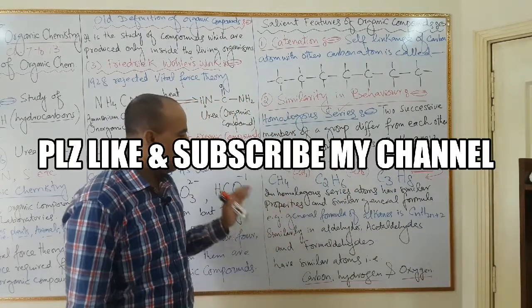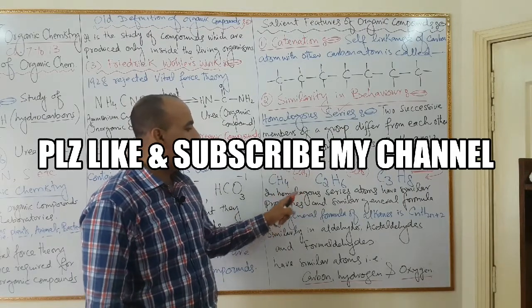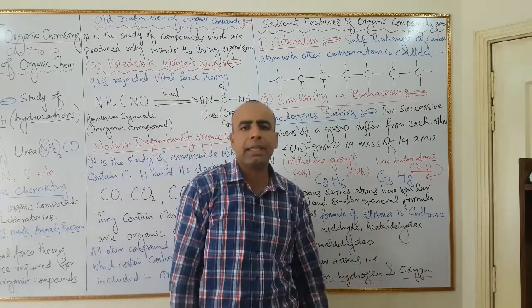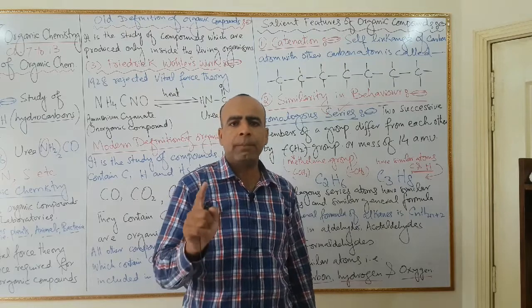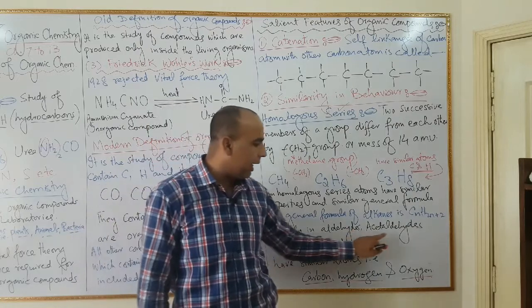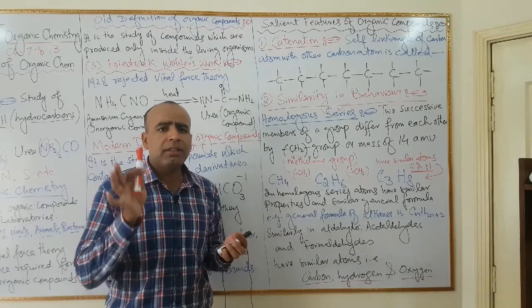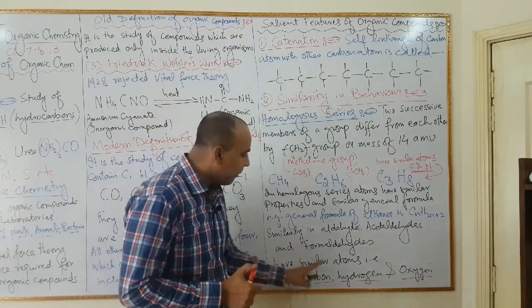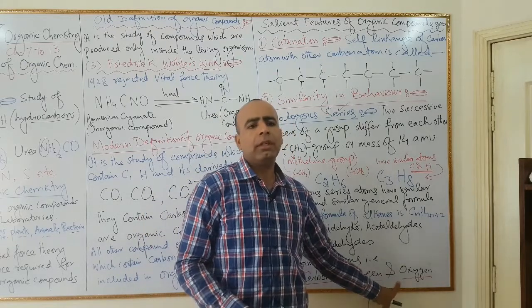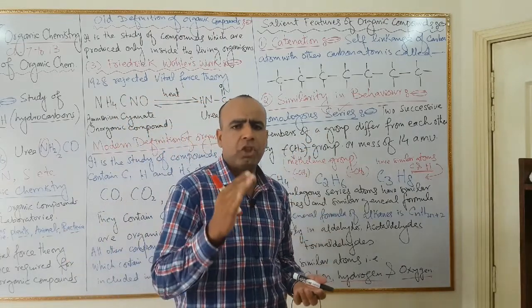As I have told you that in homologous series, atoms have similar properties and similar general formula. For example, general formula of alkane is CnH2n plus 2. I will give you another example. Similarly, aldehyde, acetaldehyde and formaldehyde. All these 3 compounds contain similar atoms, that is carbon, hydrogen and oxygen. This is all about homologous series. It is also an important short question.